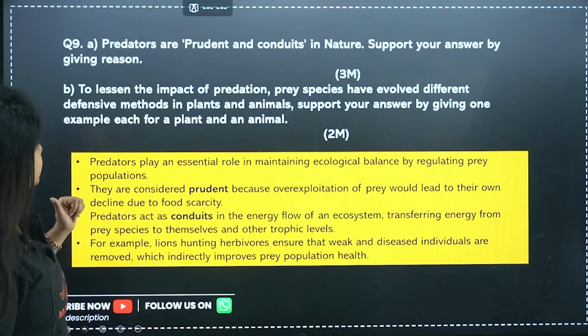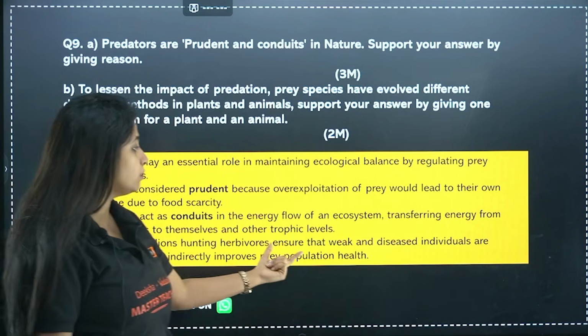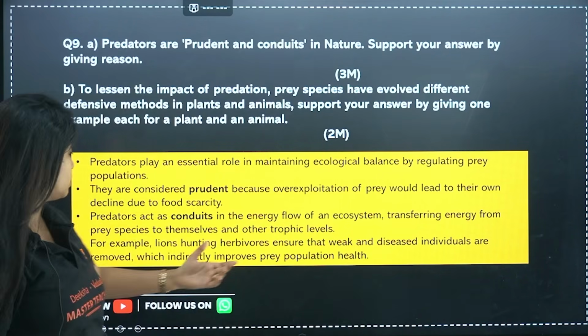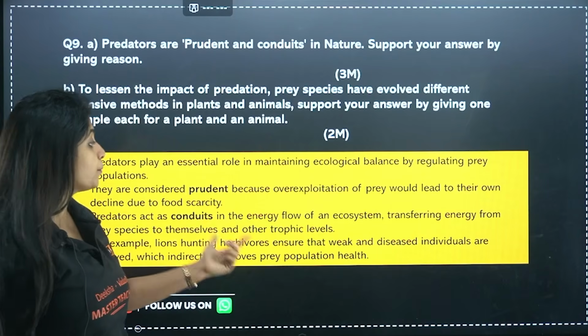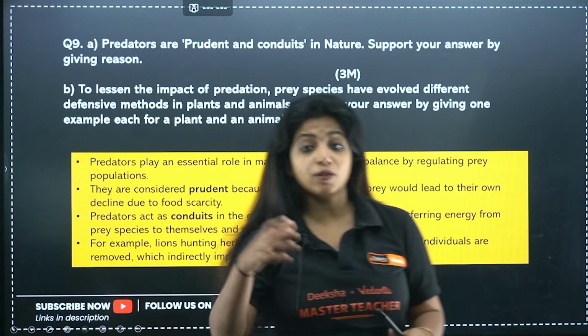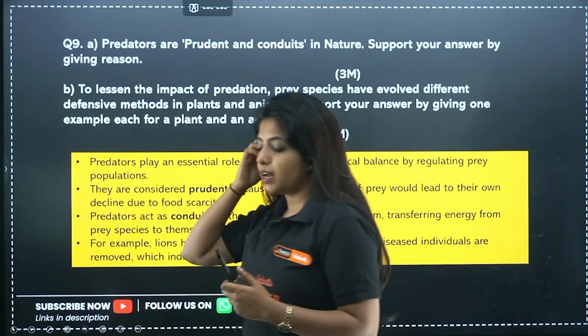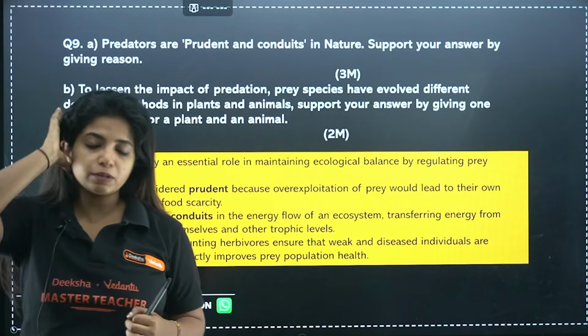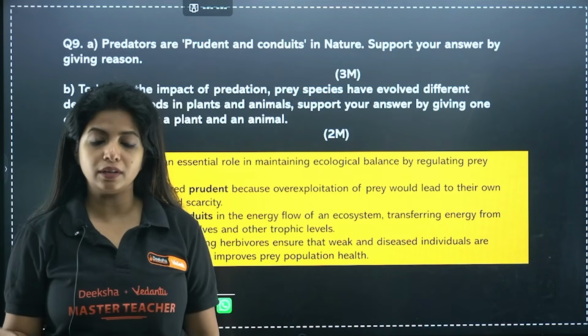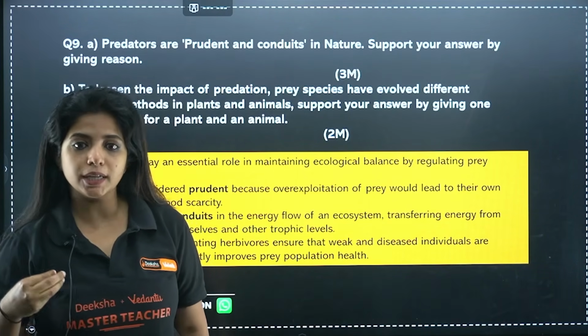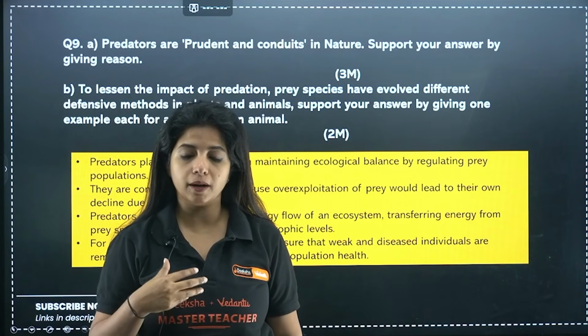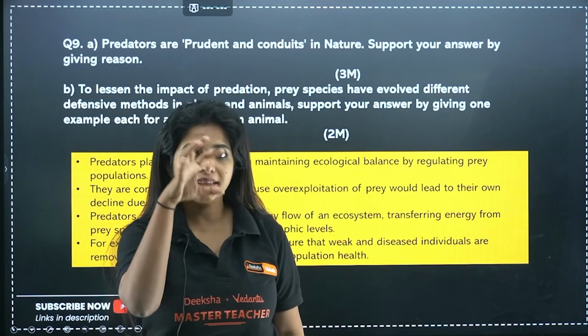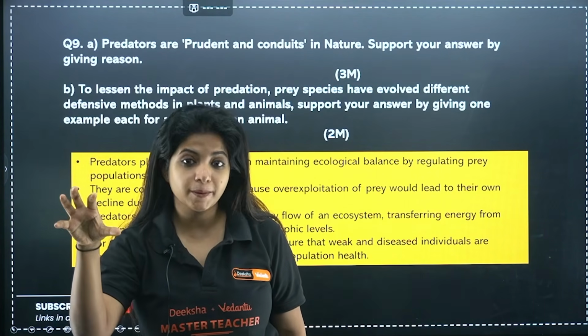Going ahead. For example, lions hunting herbivores ensure that weak and diseased individuals are removed, which indirectly improves the prey population health. Yes, this is also one reason why they are considered to be prudent. They do not overexploit because they know that they won't get food later on. Apart from that, usually the predators, my dear children, focus on weaker prey.